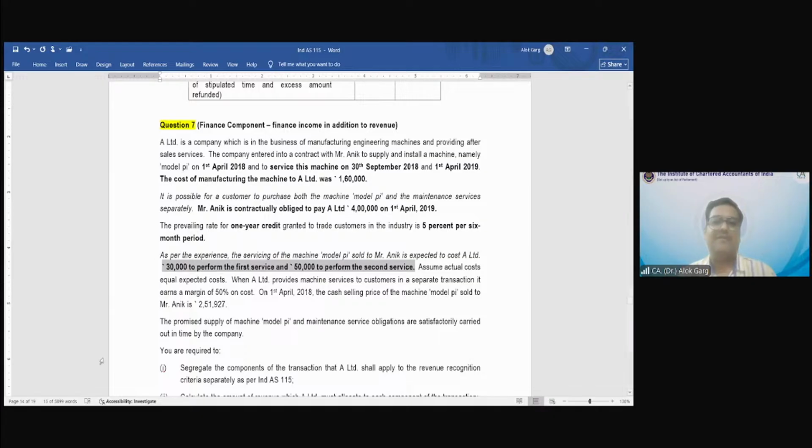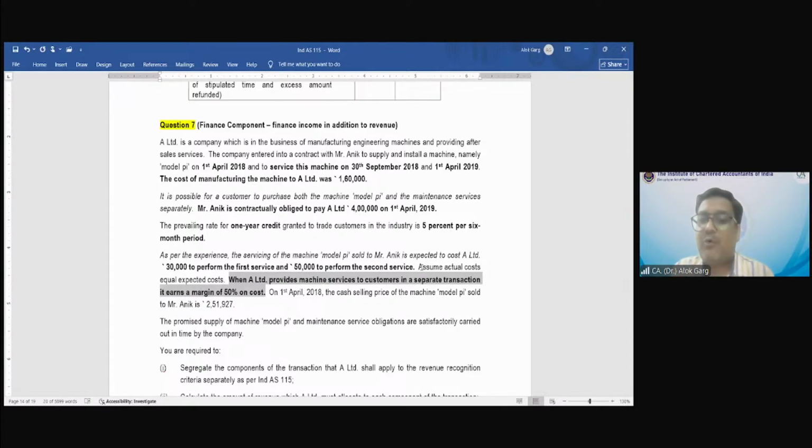Okay, very good. So 1,60,000 was the cost of goods sold for the company, and the cost to perform service is 30,000 and 50,000 for the company, right? Assume actual cost equals expected cost. Whatever the expectation is, this is the actual cost also.